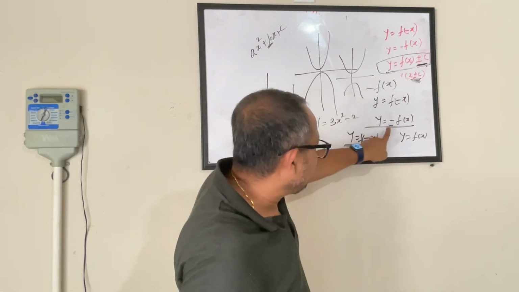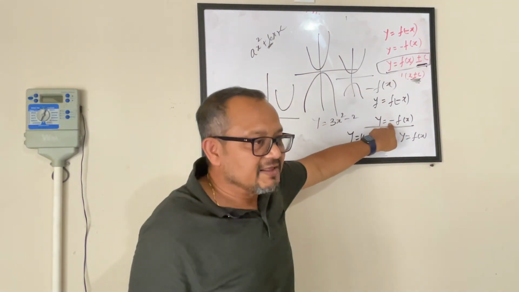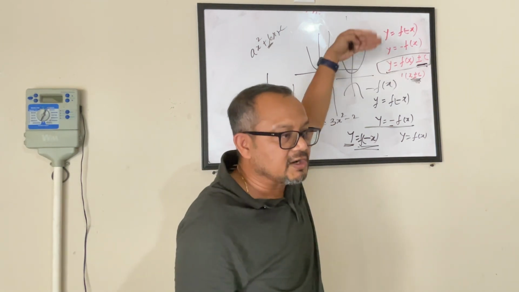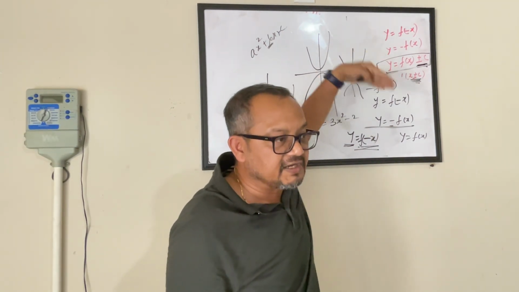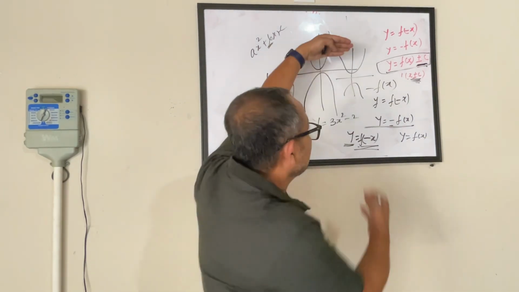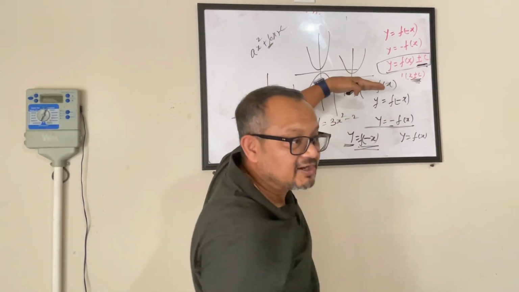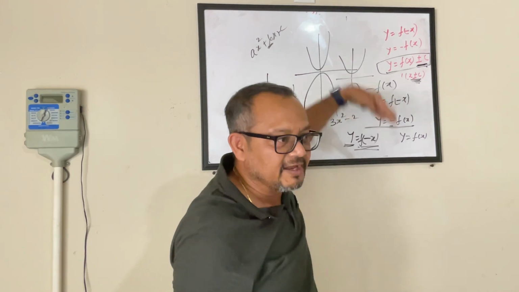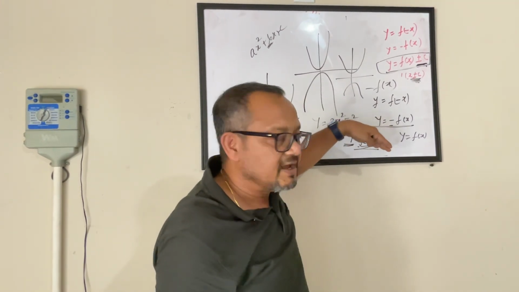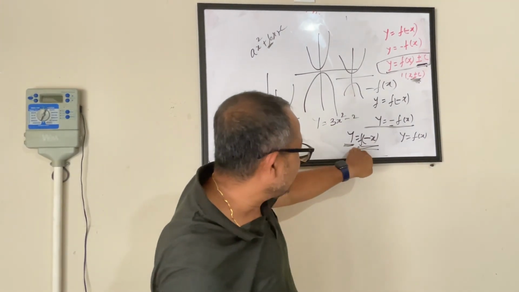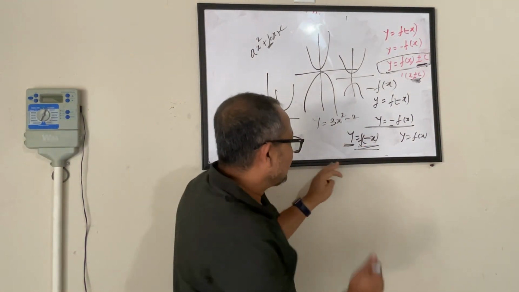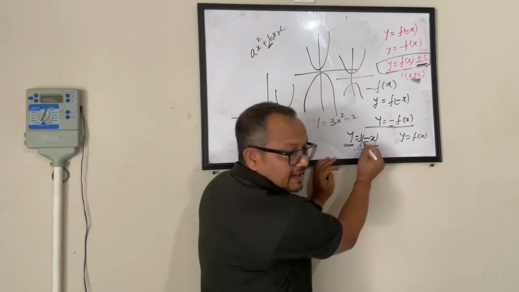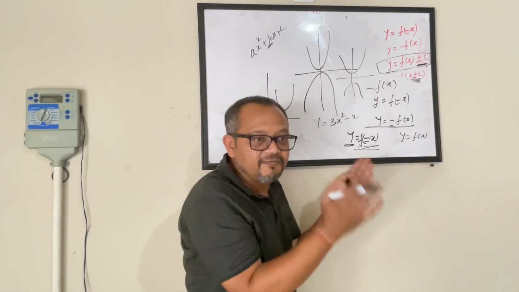So basically a minus sign outside the function makes your parabola flip upward or downward because the value of y is getting reversed. Whatever was positive becomes negative, whatever was negative becomes positive. So the x-axis is your criterion which will make it interpret that way. Similarly, when you are looking at y equal to function of minus x, in this case, this is inside the bracket, inside the function.